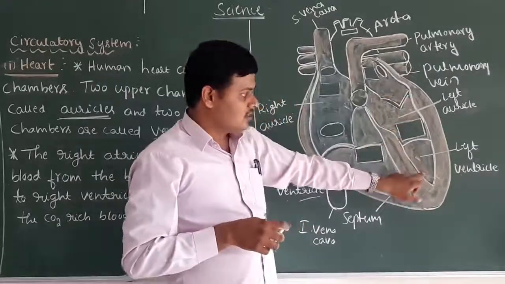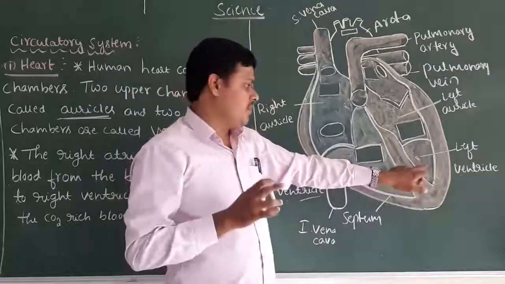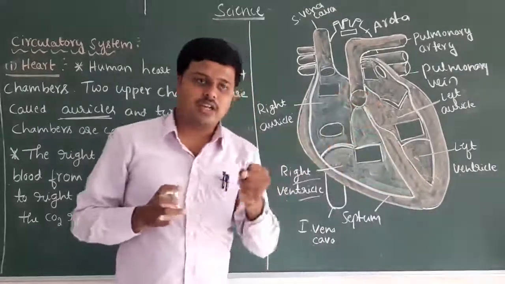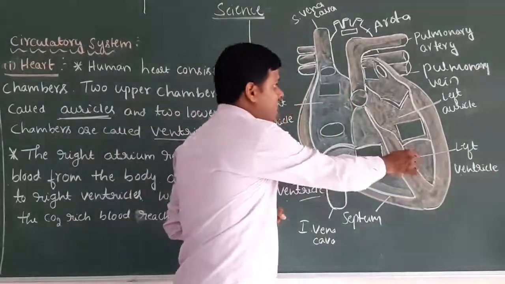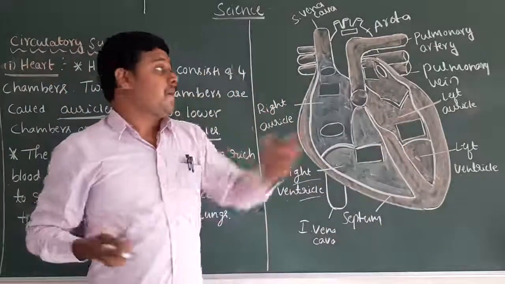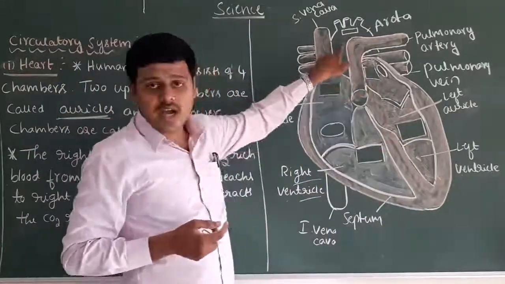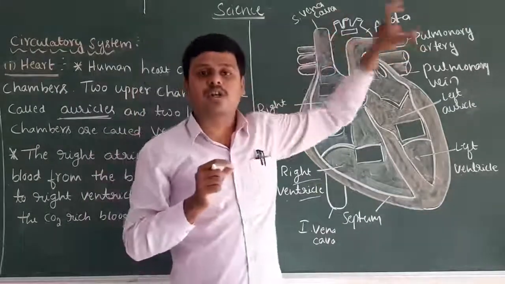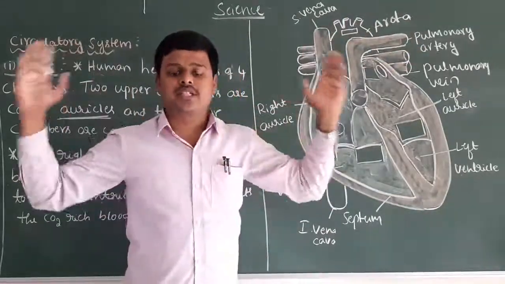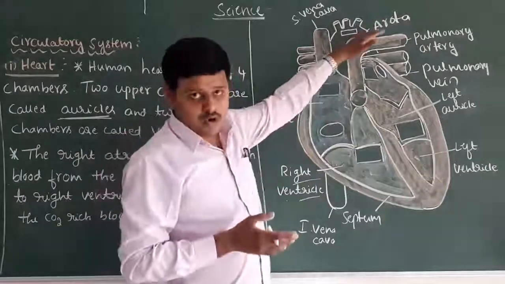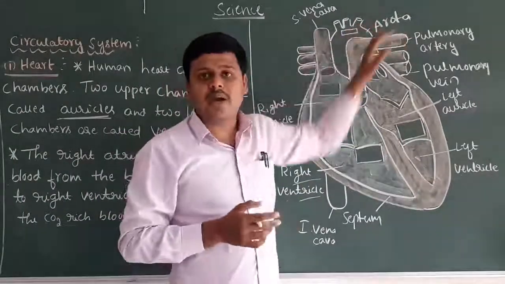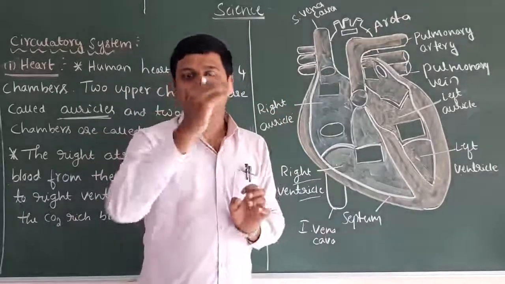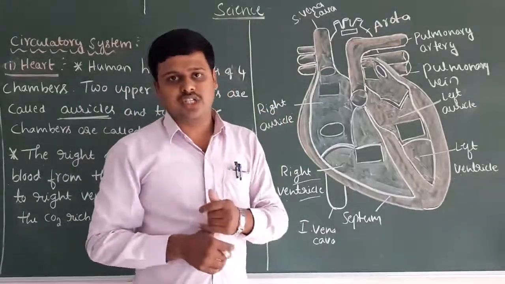Again the oxygenated blood comes to the left ventricle. When the left ventricle contracts, that oxygenated blood goes out of the heart with the help of the aorta. This aorta is very helpful to transport the oxygenated blood to each and every part of the body. The aorta is followed by a huge number of blood vessels, and these blood vessels carry the oxygenated blood.